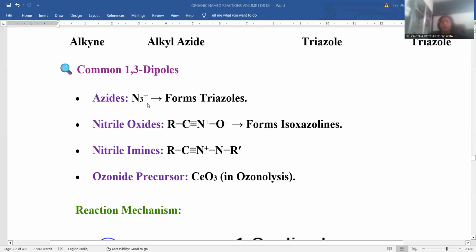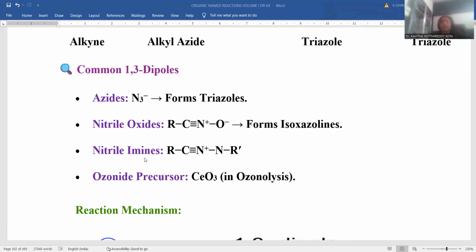Common azides may be taken over there. So if you are taking azide, there could be triazole as the final product. Nitrile oxide, if the starting material, instead of 3 nitrogens, has carbon, nitrogen, oxygen, there will be a product, isoxazoline formation, as the consequence.